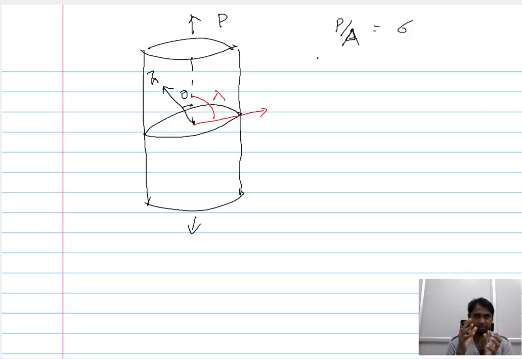So we know the stress that is imposed on the cylindrical system, and we need to resolve the stress into a particular plane and a particular direction in order to understand how much of this effective stress is available for the dislocation to propagate. This we will continue in the next lecture, wherein we will see how much of the actual or imposed stress is available for the movement of the dislocations.